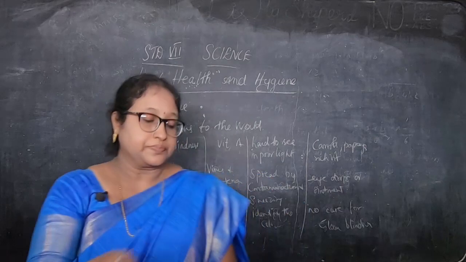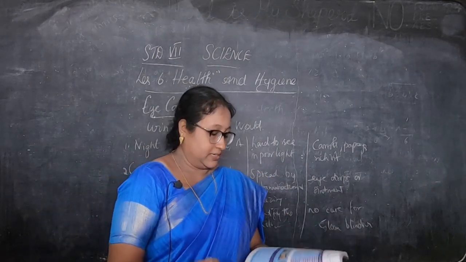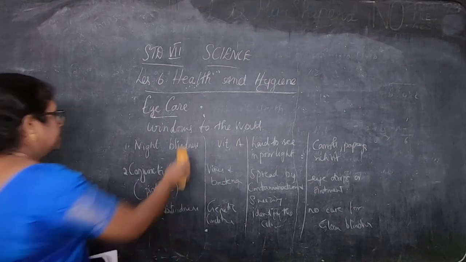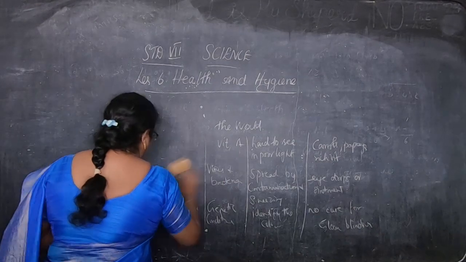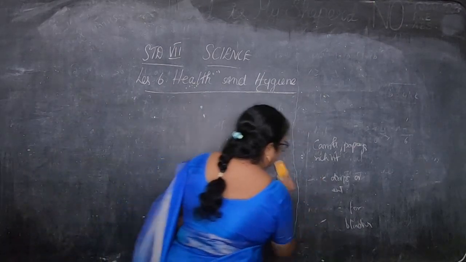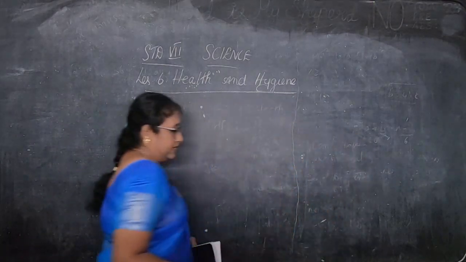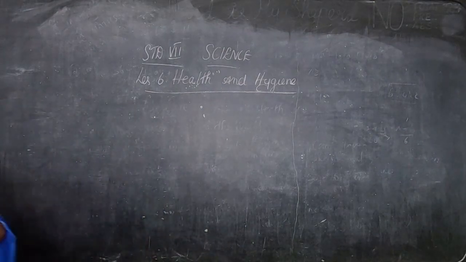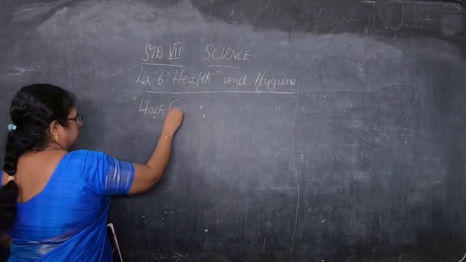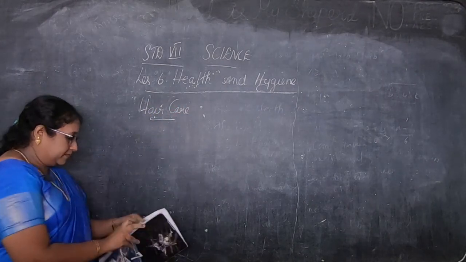Okay, children. Then hair care. Next we'll go to hair care. So eye care, I think you have understood. Dental care we saw, eye care. Now we are going to go to hair care. Okay, children.